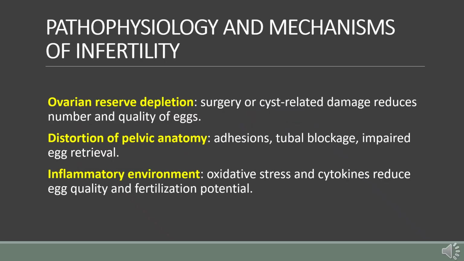Endometriomas can cause infertility through several mechanisms. First, they can reduce ovarian reserve. Surgical removal or the cyst itself can damage ovarian tissue, lowering both the number and quality of eggs. Second, endometriomas can distort the pelvic anatomy. Adhesions and cysts can block the fallopian tubes or make egg retrieval difficult. Third, the cyst creates an inflammatory environment around the ovary. Oxidative stress and cytokines are increased, which can reduce egg quality and fertilization potential. Understanding this helps us plan appropriate management strategies.